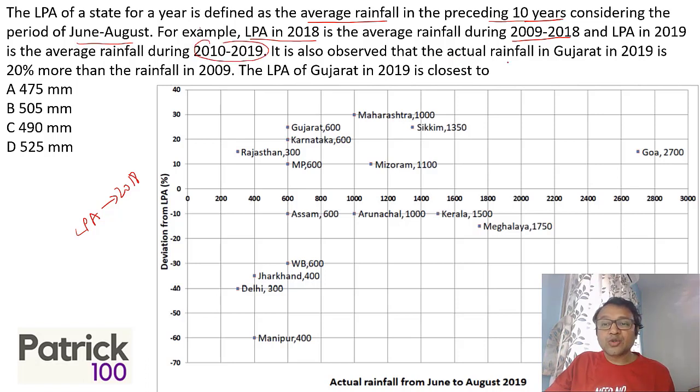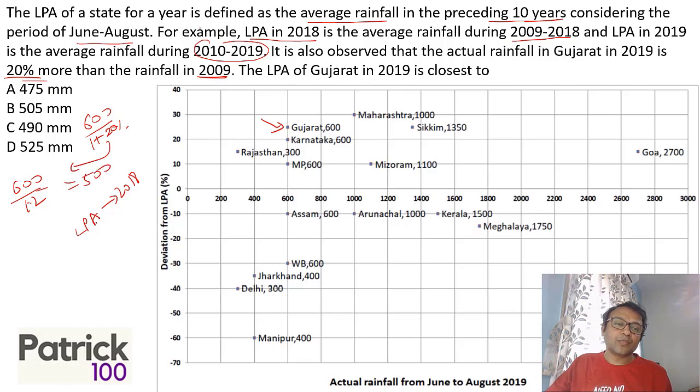They also observed that the actual rainfall of Gujarat in 2019 is 20% more than the rainfall in 2009. So what is the 2009 rainfall in Gujarat? 600 is 20% more than that in 2009. So what is the rainfall in 2009? Technically it's very simple. 600 divided by 1.2, because 600 comes from an increase of 20%. So divide 600 by 1 plus 20%, which is 600 upon 1.2, which is 500.